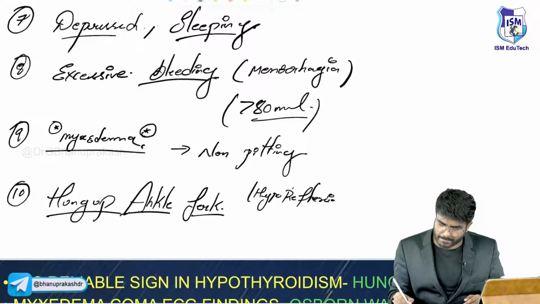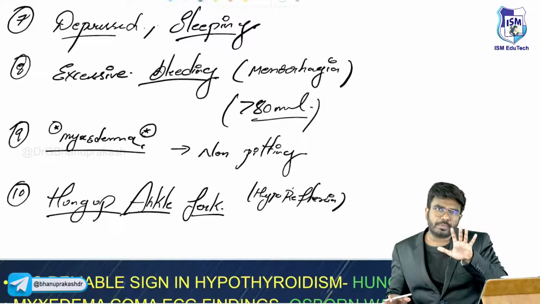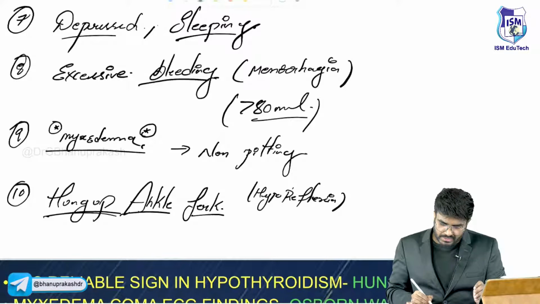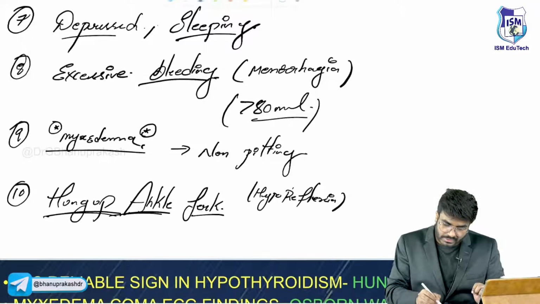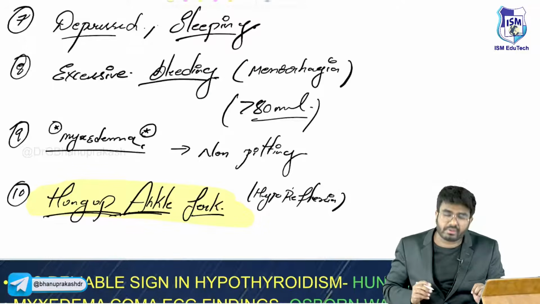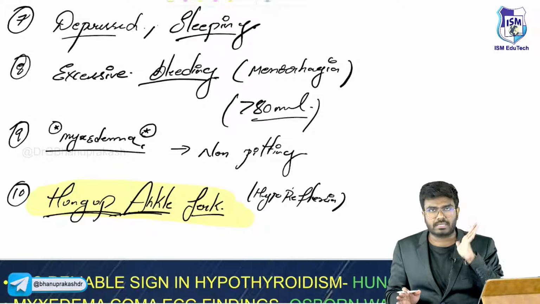But there is this one important thing which is very important for your exam. Whenever you see this word, hung up ankle jerk, 100% the answer is hypothyroidism.